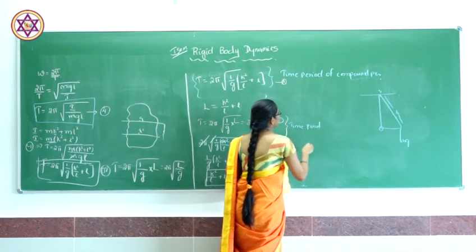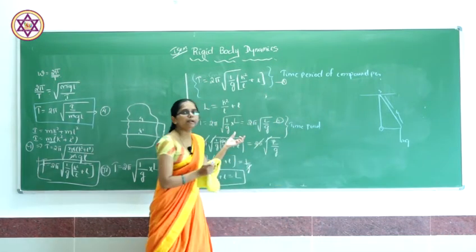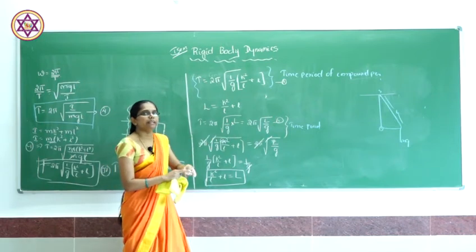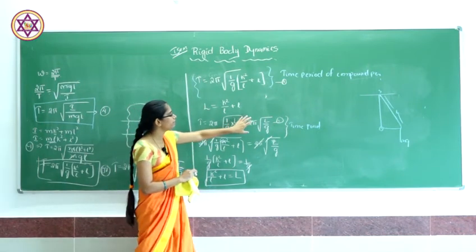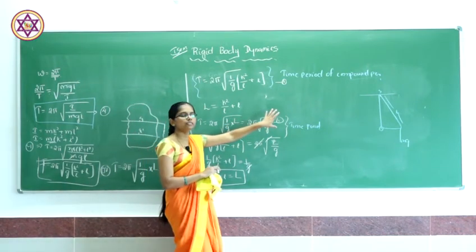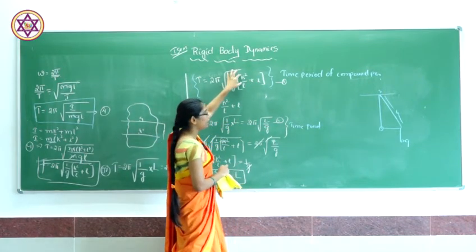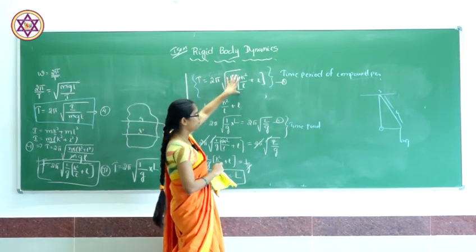The only difference between the simple pendulum and the compound pendulum is in what the frequency depends on. For a simple pendulum, the frequency depends on the length value, that is, the length of the suspension wire. But in the compound pendulum, it depends on the radius of gyration and also on the mass.